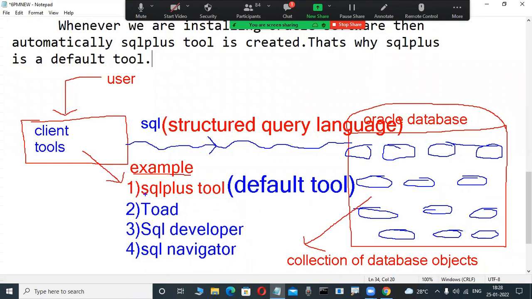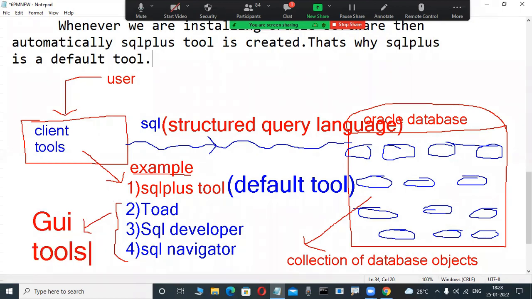But in our class, if anybody installs Oracle, the SQL Plus tool is available. Toad, SQL Developer and SQL Navigator are not available. To interact through these three tools, you have to download them. These three are also called GUI tools, graphical user interface tools. With some experience you can install those tools, but at the initial stage we learn through the SQL Plus tool.